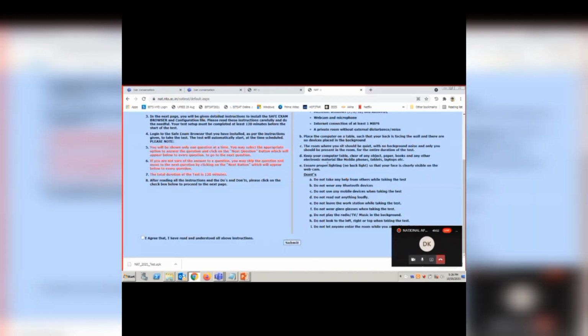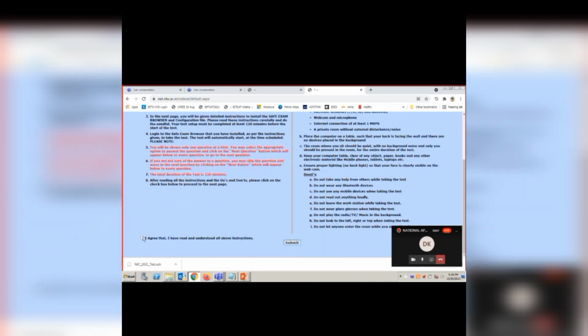Okay, on the left side you have some general instructions and on the right side you have some do's and don'ts. They are the same and similar as the mobile APK instructions because these are general ones, except that here a few Safe Exam browser related instructions are given. Please read it carefully. Next, I agree and submit.